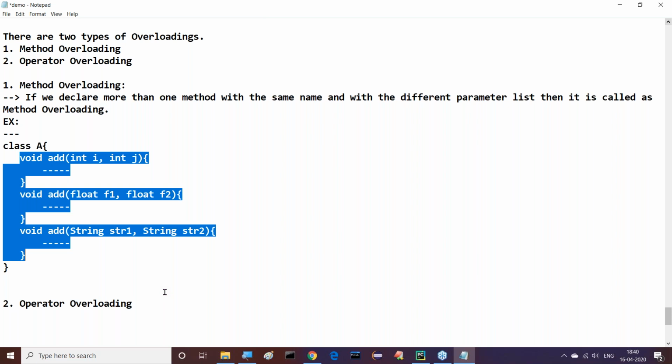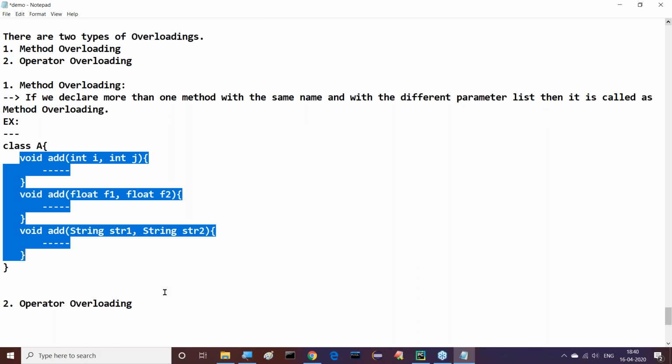Observe this clearly now. Void add of int i, int j; void add of float f1, float f2; void add of string str1, string str2 that we provided. Understand this now.